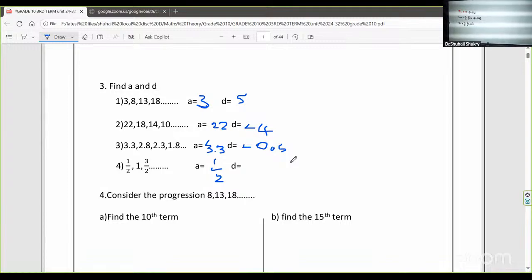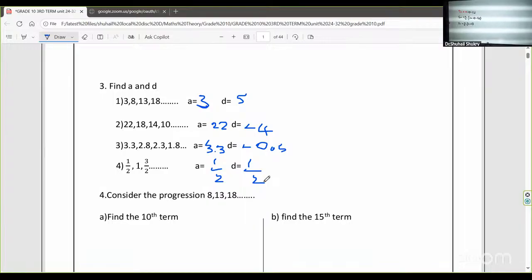So D is also half. Again, the first term is half, the second term is 1. What have you done? You have added half to half, and half plus half is 1. Everyone can understand? Right. So did you understand this basic part?